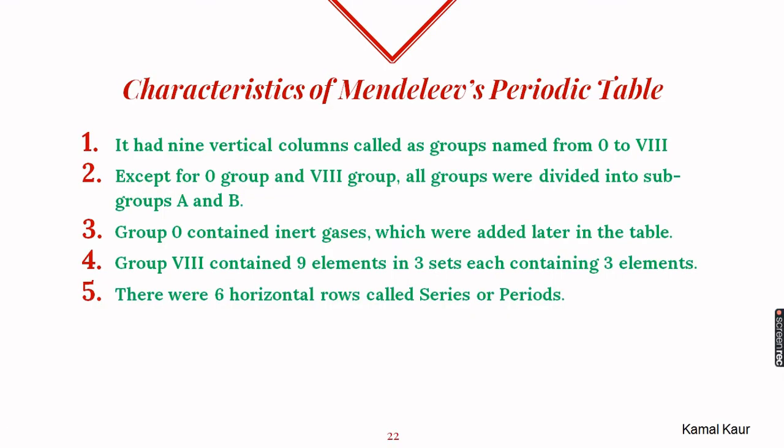So these were the few characteristics. Let's see them once again. In Mendeleev's periodic table, there were 9 vertical columns from 0 to 8. Except for 0 group and the 8th group, all groups were divided into subgroups A and B. 0 group contained inert gases. Group 8 contained 9 elements in 3 sets, each containing 3 elements, and there were a total of 6 horizontal rows, which he called as periods or series.